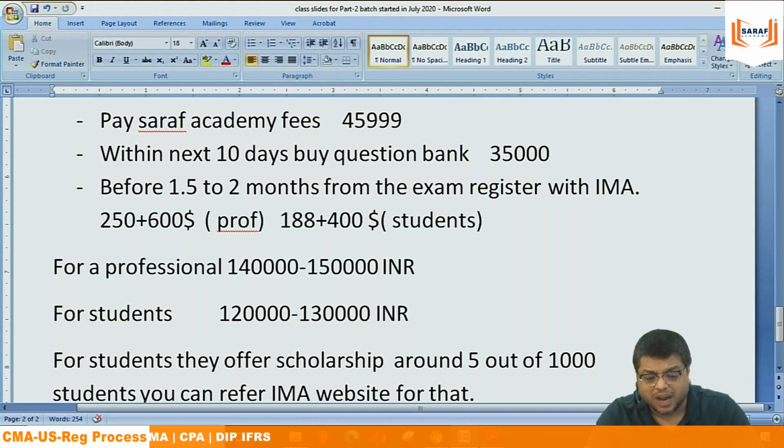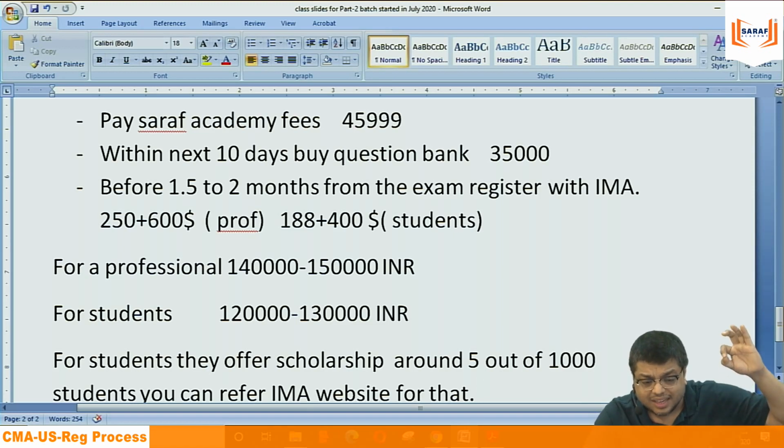In this, the first part, 45,999, is our fees. Anybody can join somewhere else or not join training classes, then 45,999 will not be there. But other fees will be there, whether you study on your own or otherwise, because you require study material to study. So that's the registration process. And I was very detailed in explaining the minute details so that you can understand.